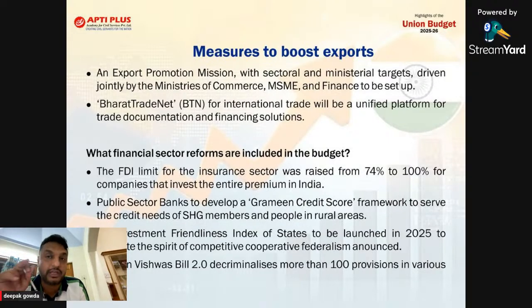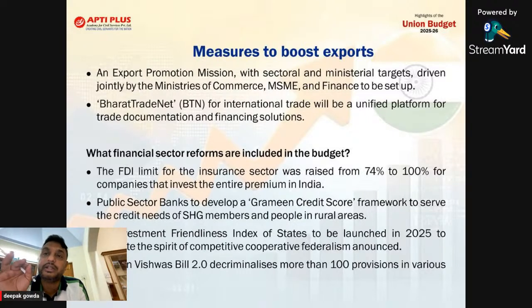See, there is an expectation that the insurance sector FDI limit is going to be increased from 74 to 100%. That is what they have done. Which means they can now do it completely through the automatic route only, no government route. And not only that, an export promotion mission will be established. Not only that, Bharat Trade Net for international trade will be a unified platform for trade documentation and financing solutions.